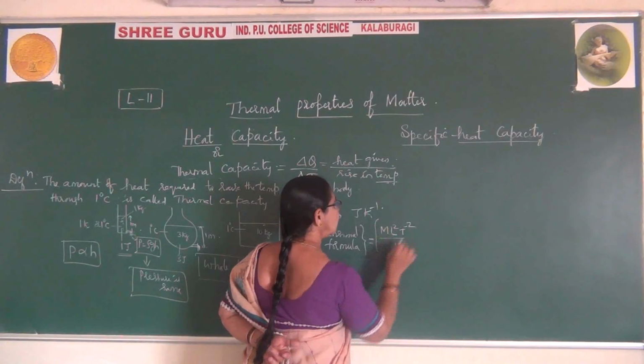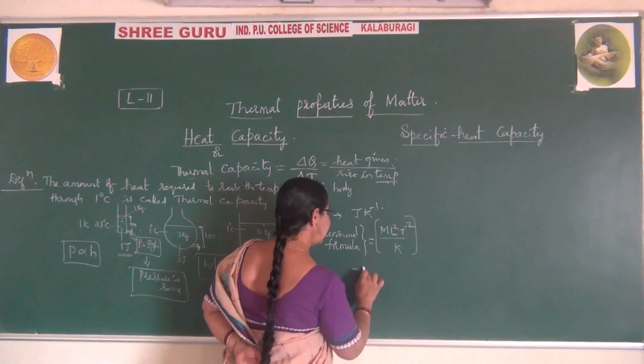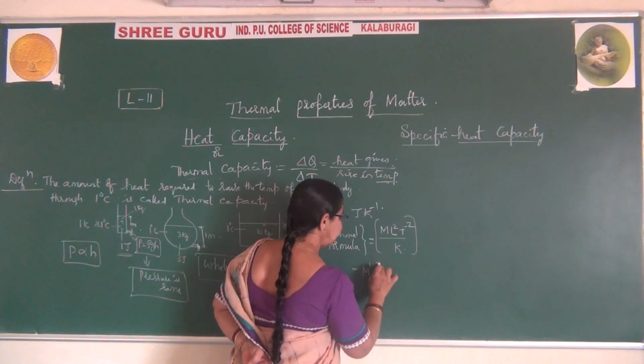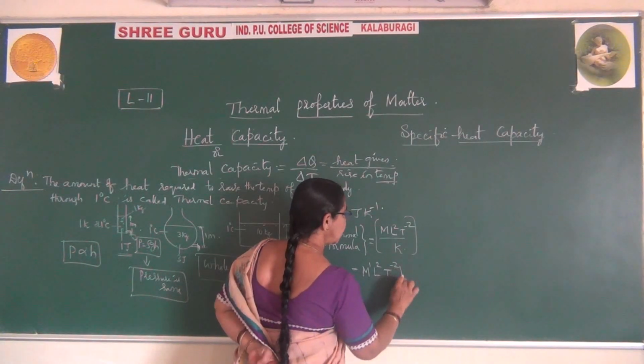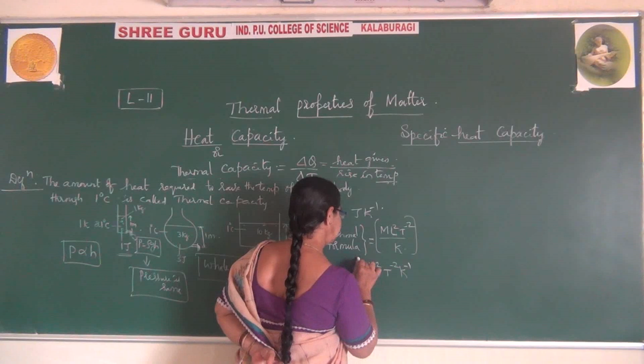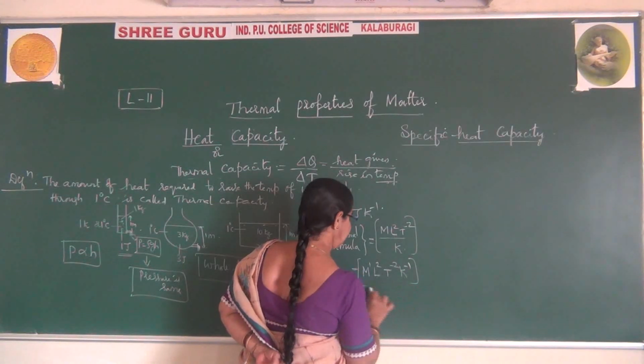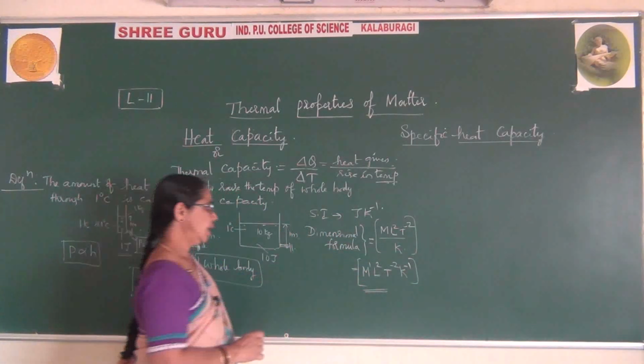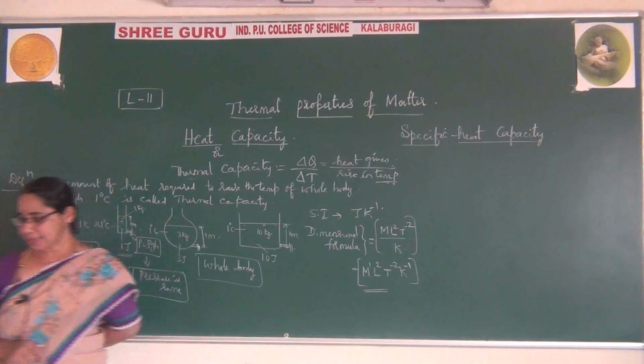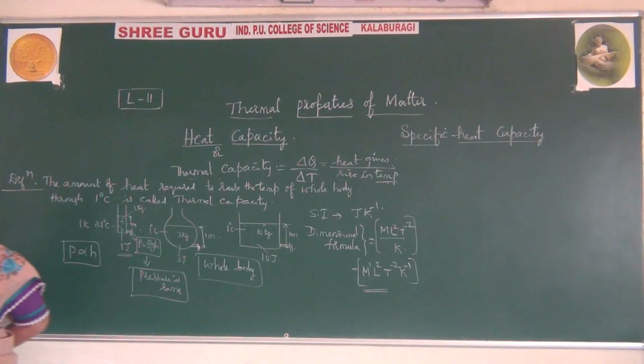Temperature is Kelvin. So we get M to the power 1 L squared T to the power minus 2 K to the power minus 1. This is the dimensional formula for heat capacity.